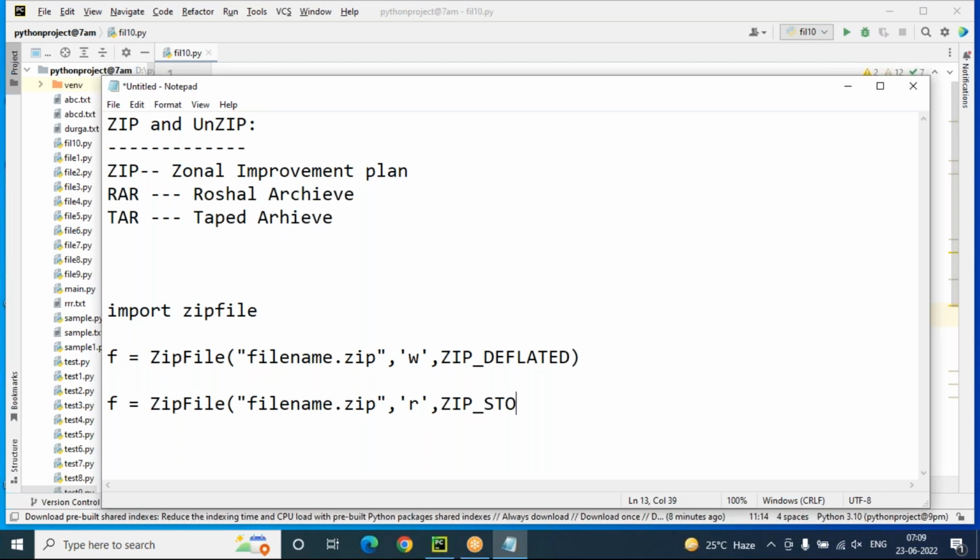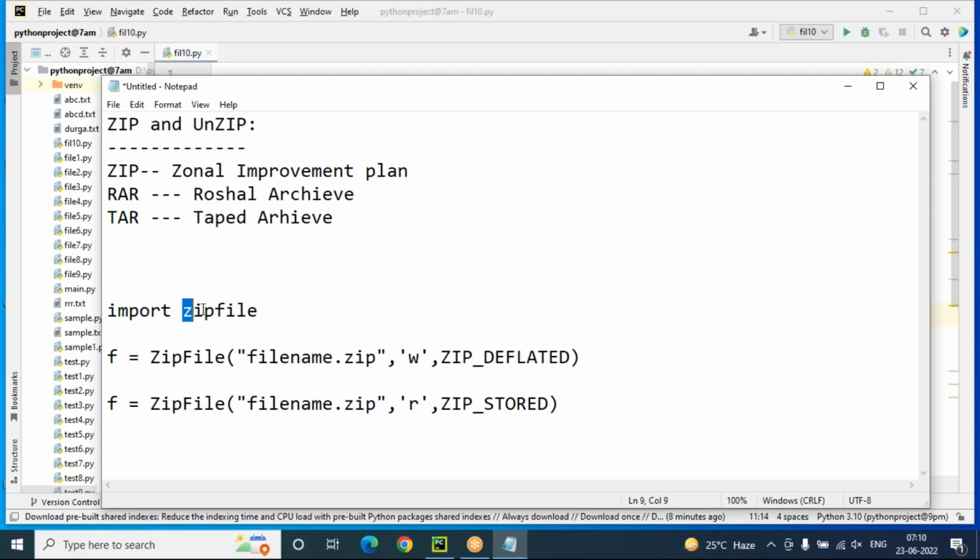ZIP STORED means we are going to extract the files from the zip folder. These two constants are optional to use. If we don't use these constants also, this will work.